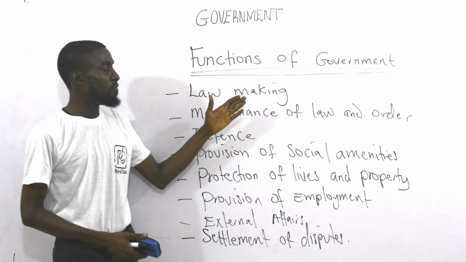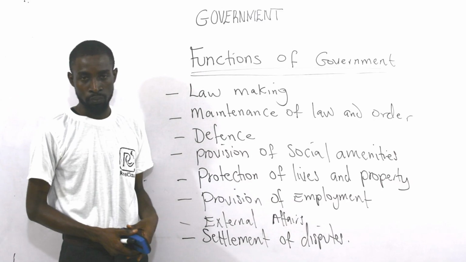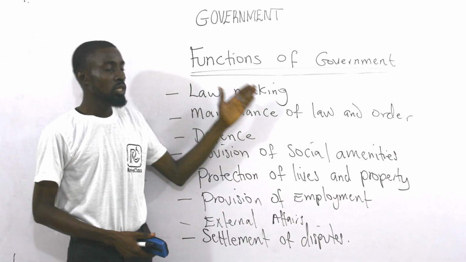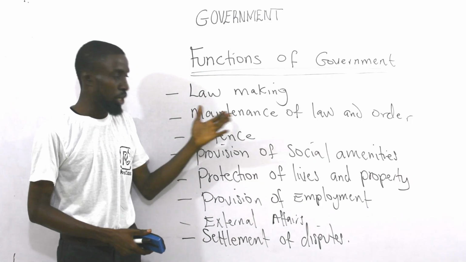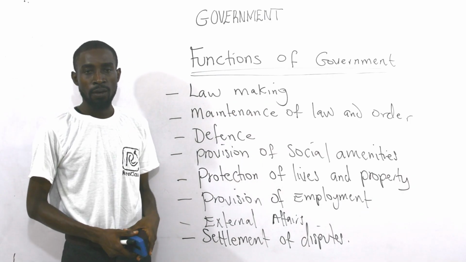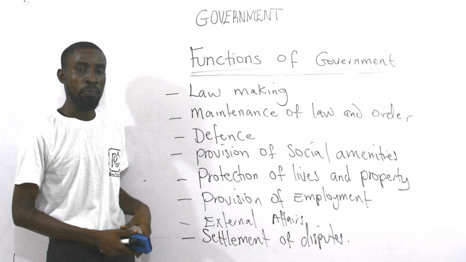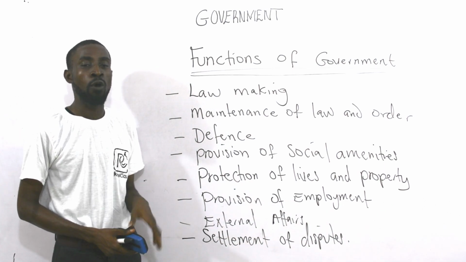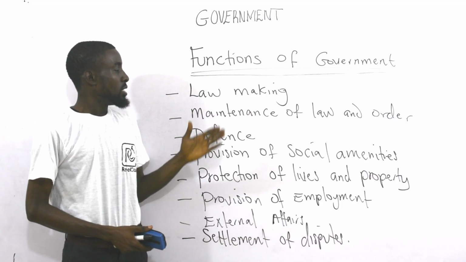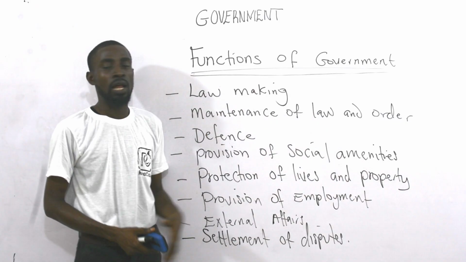All of the laws made are entrenched in the constitution, because the constitution is a book that specifies the mode of operation of government. When we get to the topic called the constitution, we shall look at the different forms of the constitution that we have.